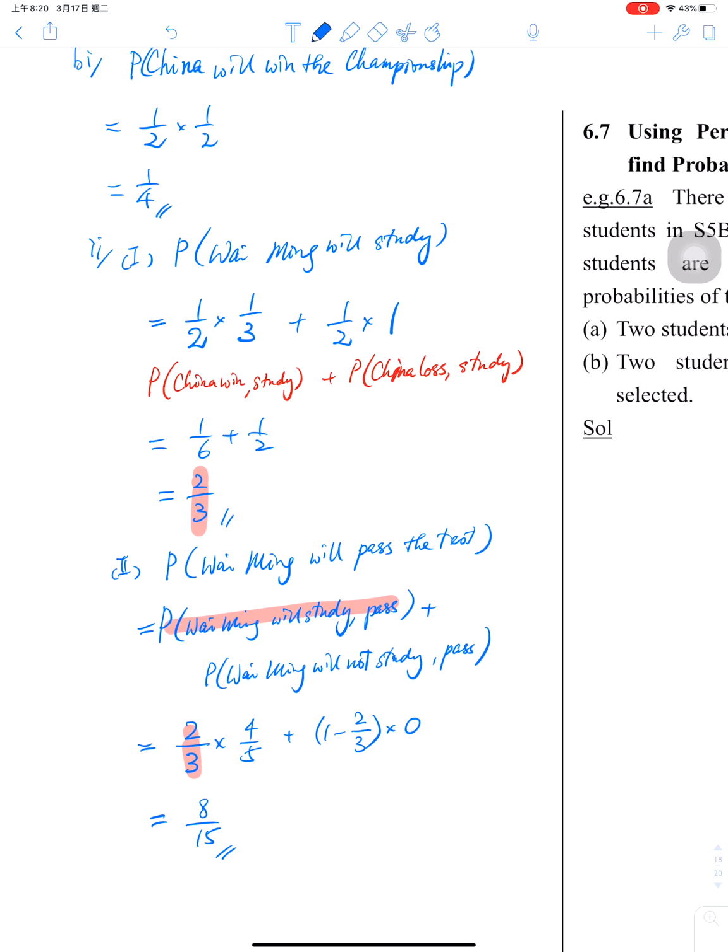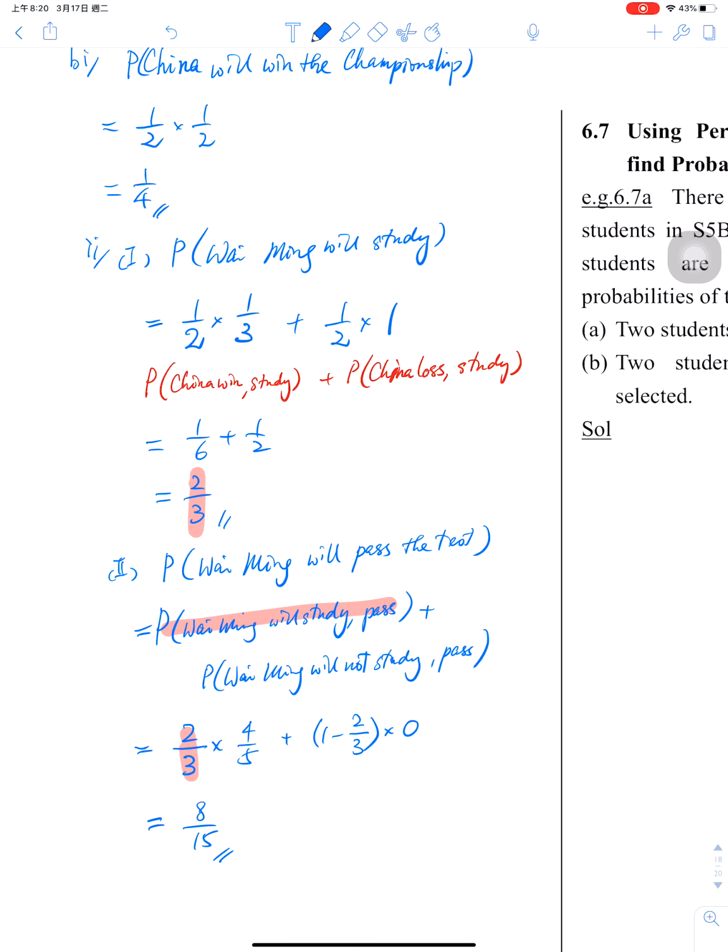Okay. Try to do more exercises in this section 6.6. Okay, hope you can understand clearly about the dependent events and conditional probabilities.